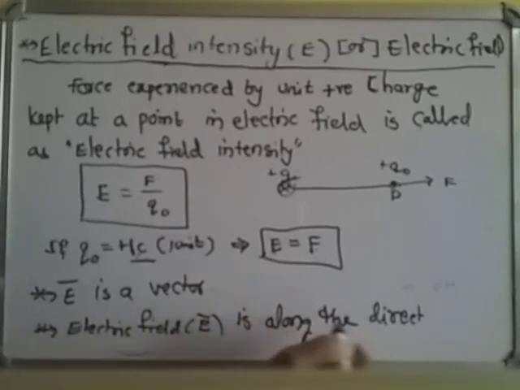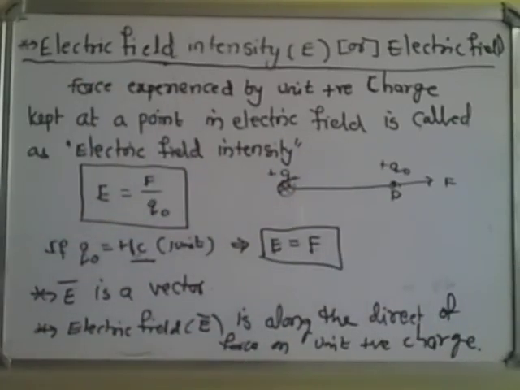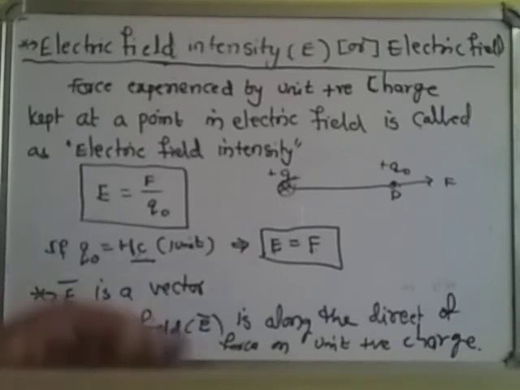Electric field intensity is along the direction of force on unit positive charge.